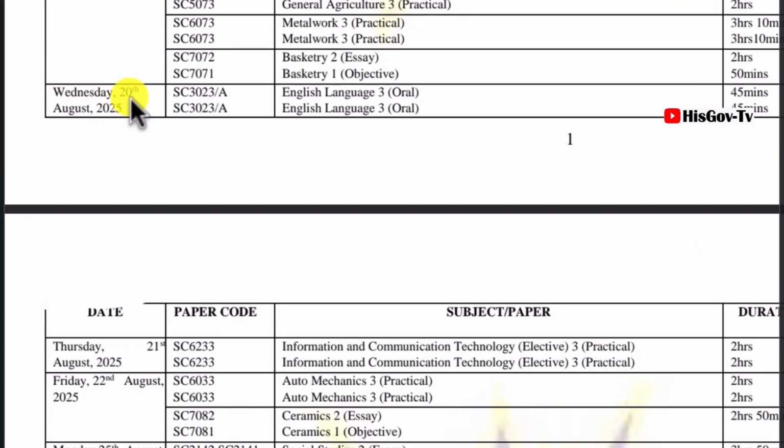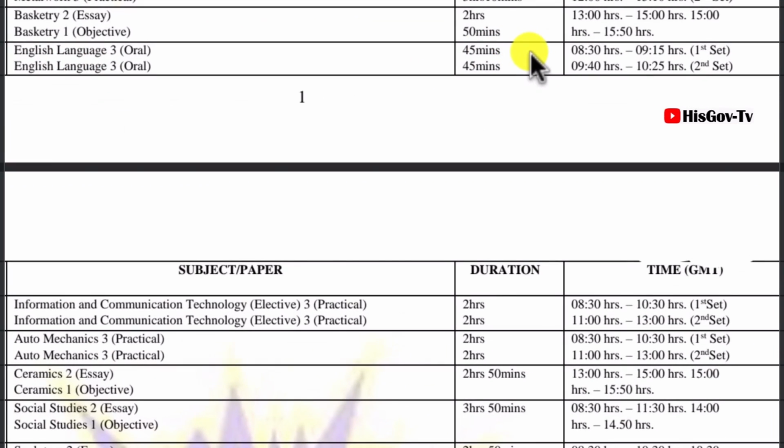So let's move on to the 20th of August, 2025. That will be the English orals, which will be only 45 minutes. It will be written in the morning, 8:30, first and second section, and that will be fine.